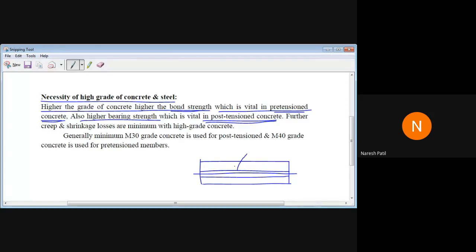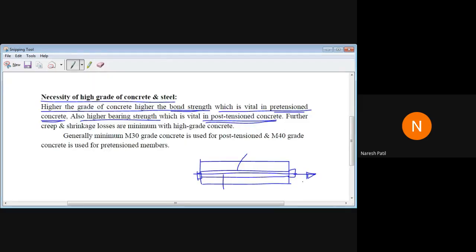This is called the vent, and this is the tendon. The cable will be locked at one end, and at the other end it will be pulled using a mechanical device, hydraulic jack, or electrical device, and stretched.